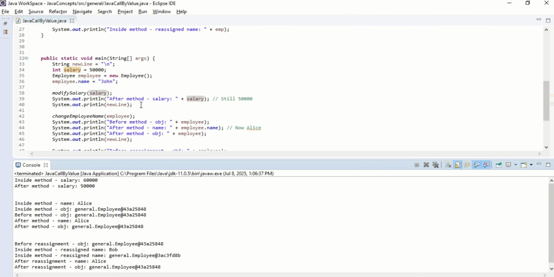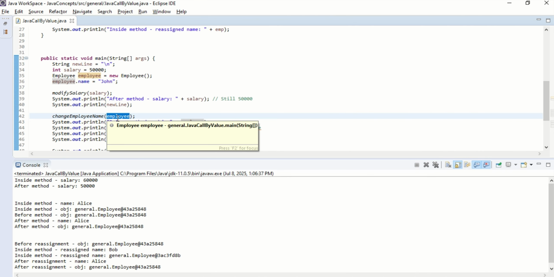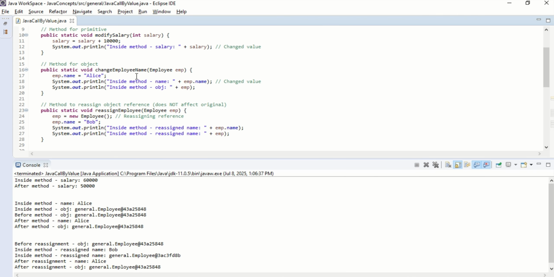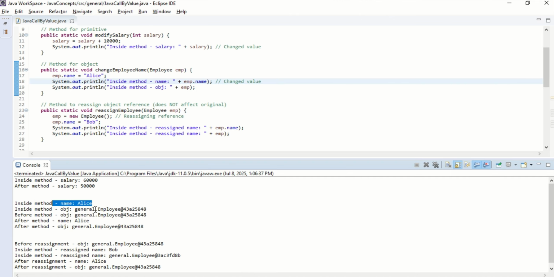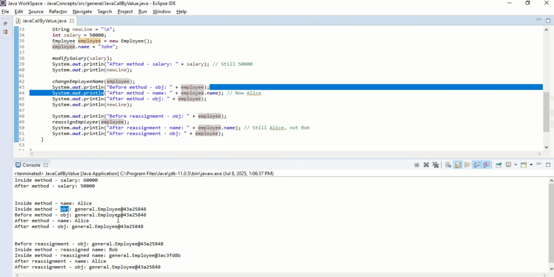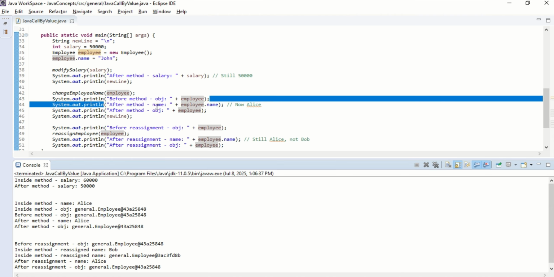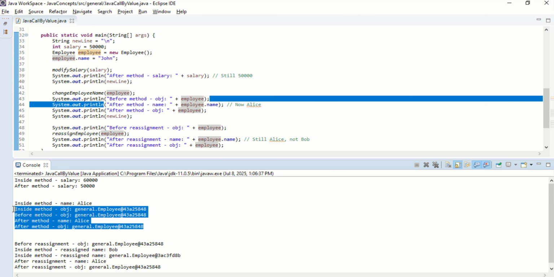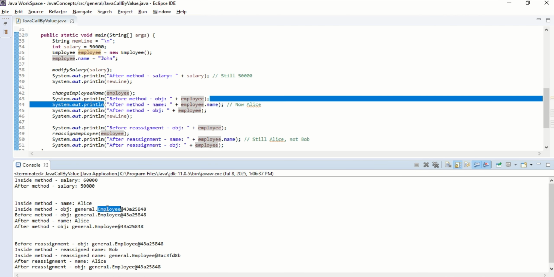Then again, I'm passing the employee object. You can see here inside the method, as I changed from Bob to Alice, it says Alice here. Then you can see the object reference, it is 848, that is inside the method. Outside the method, before, it was 25848. Again, after that, the same thing, 25848. So in the whole process, before and after changing, the reference remains the same.